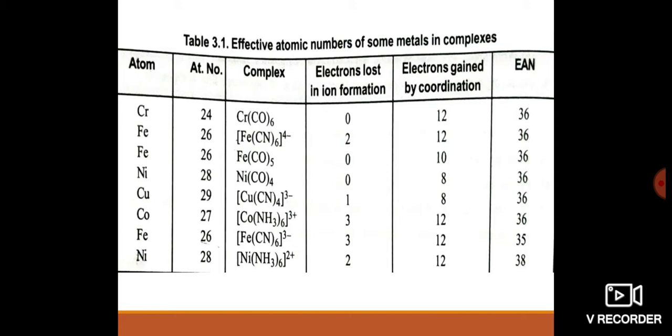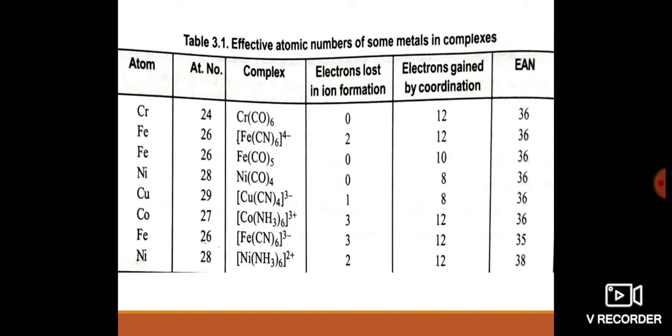So 26 plus 10 is 36. It also attains the krypton electron configuration. Then another one is tetracarbonyl nickel(0). In this complex also, nickel doesn't lose any electrons, as the net charge of the complex is 0.